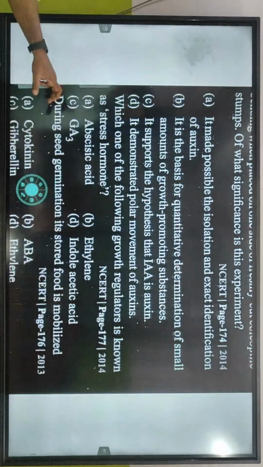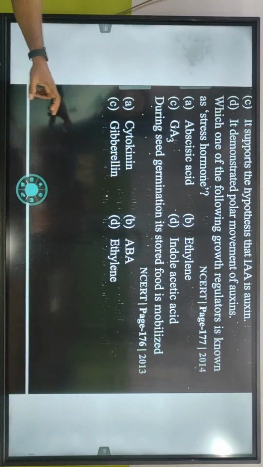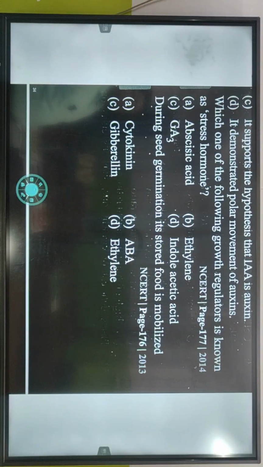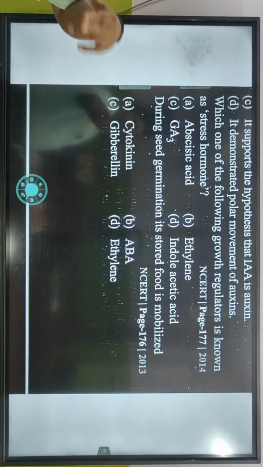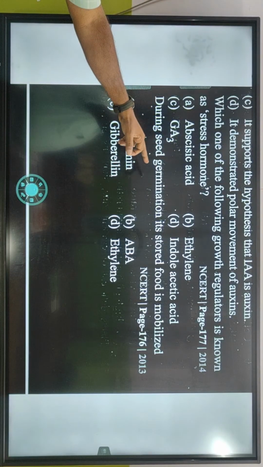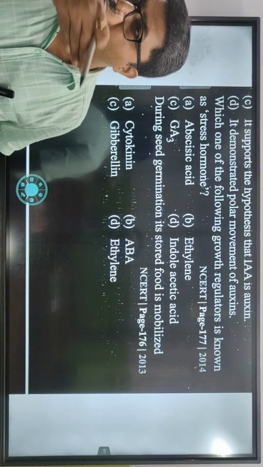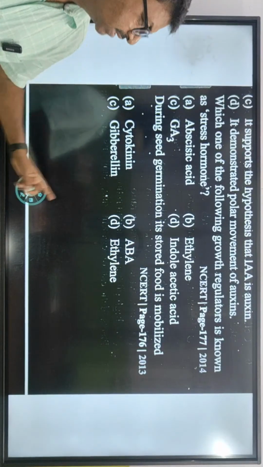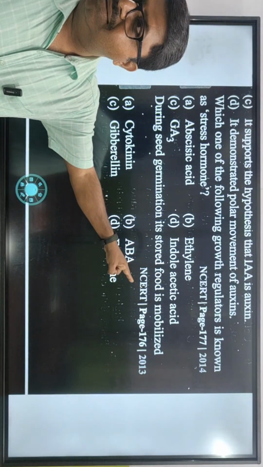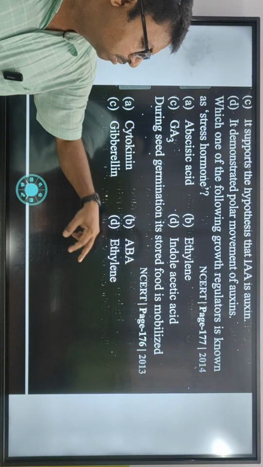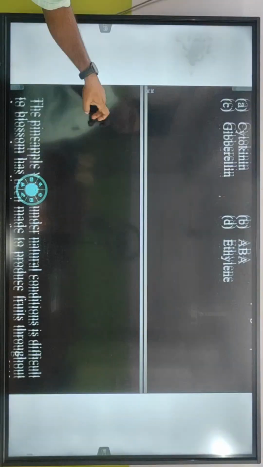Which of the following growth regulators is known as stress hormone? Don't you know? Stress means abscisic acid. Abscisic acid is the answer. During seed germination, its stored food is mobilized by gibberellic acid.